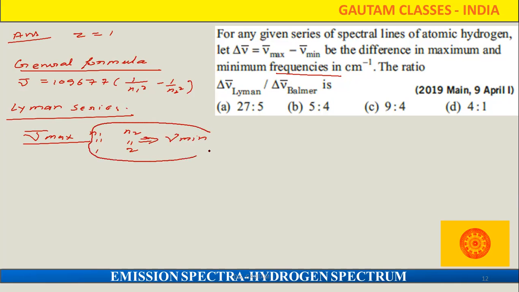And what about for the maximum? Then definitely for the maximum, we have to take that N1 is equal to 1. And what about the N2? N2 we have to take the infinite. That is for the maximum. So after that we can take the difference and easily the answer will come here.